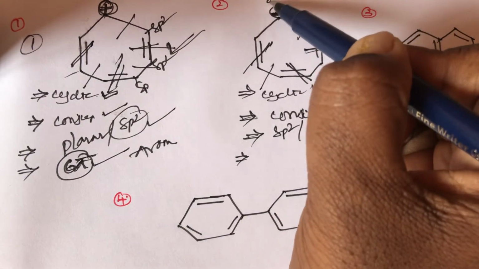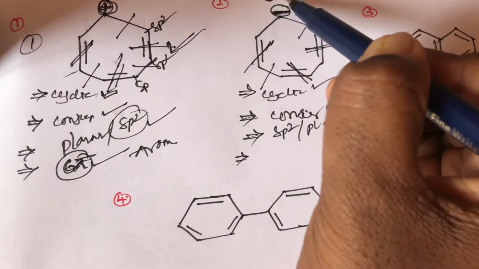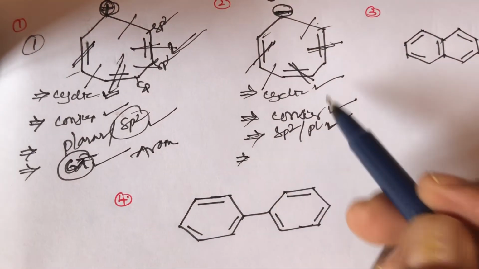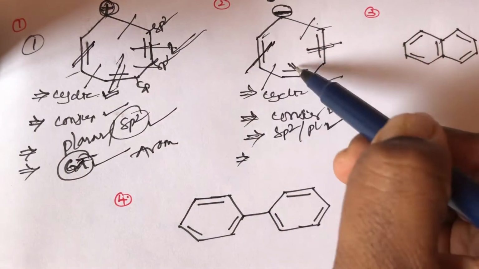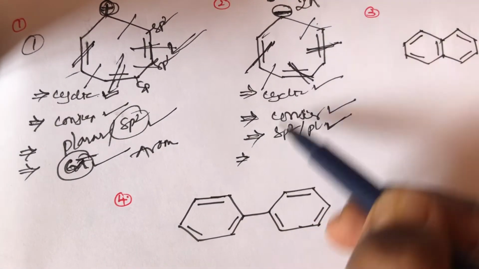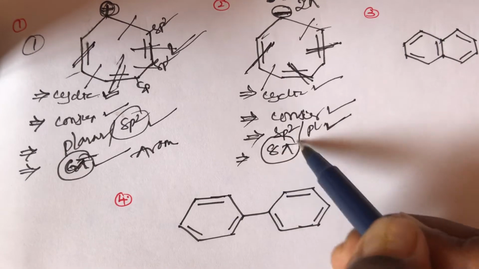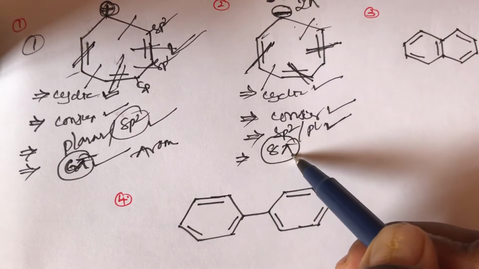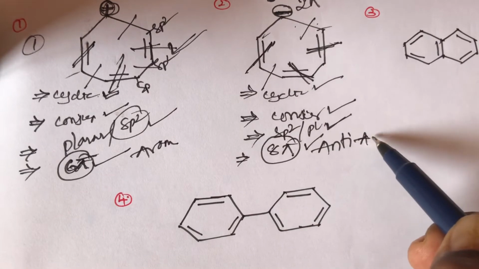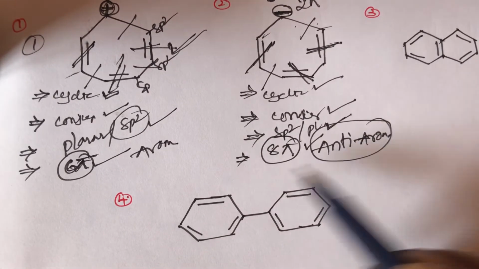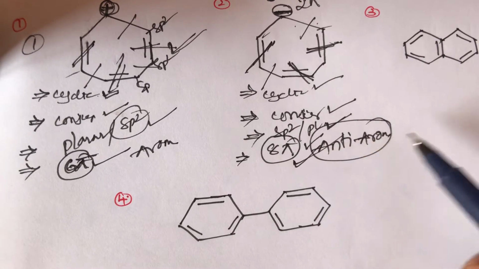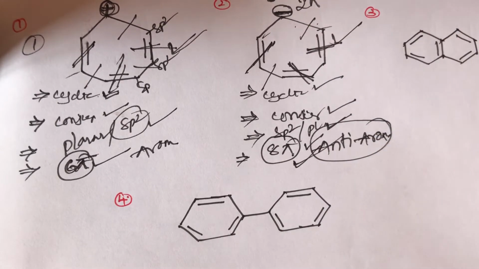This negative charge has 2 electrons and is also participating in the resonance. So the total pi electrons: 2 from here, 2 from here, 2 from here, and the negative charge also has 2 pi electrons. So a total of 8 pi electrons are present in the second compound. 8 pi electrons always belong to an anti-aromatic compound. The second compound is anti-aromatic.